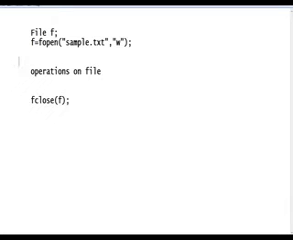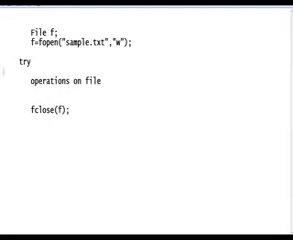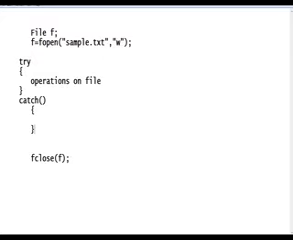We keep the operations in the try block, because only in the operations may you get an exception. Now we write the catch block here. Now tell me, guys, where should we close the file?